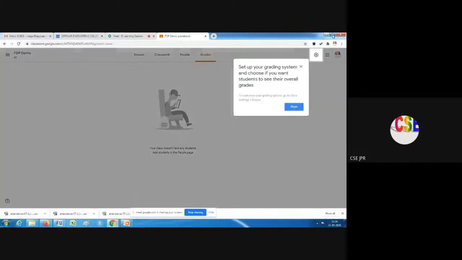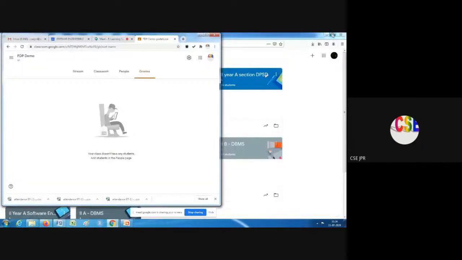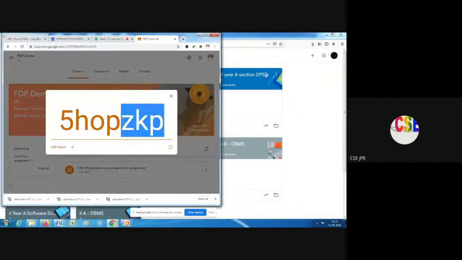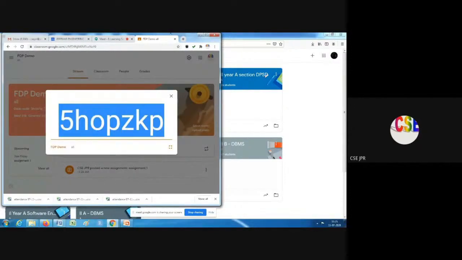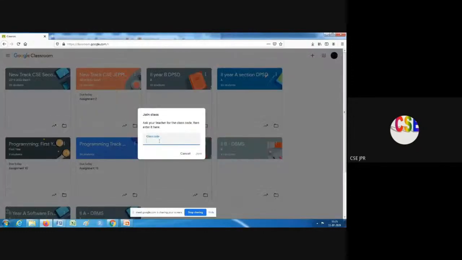Now we will open another window for students, to see how the same class will look for them. So let me copy the code. Now as a student, I am going to join a class, that particular demo class. I will type the class code and I will press join.